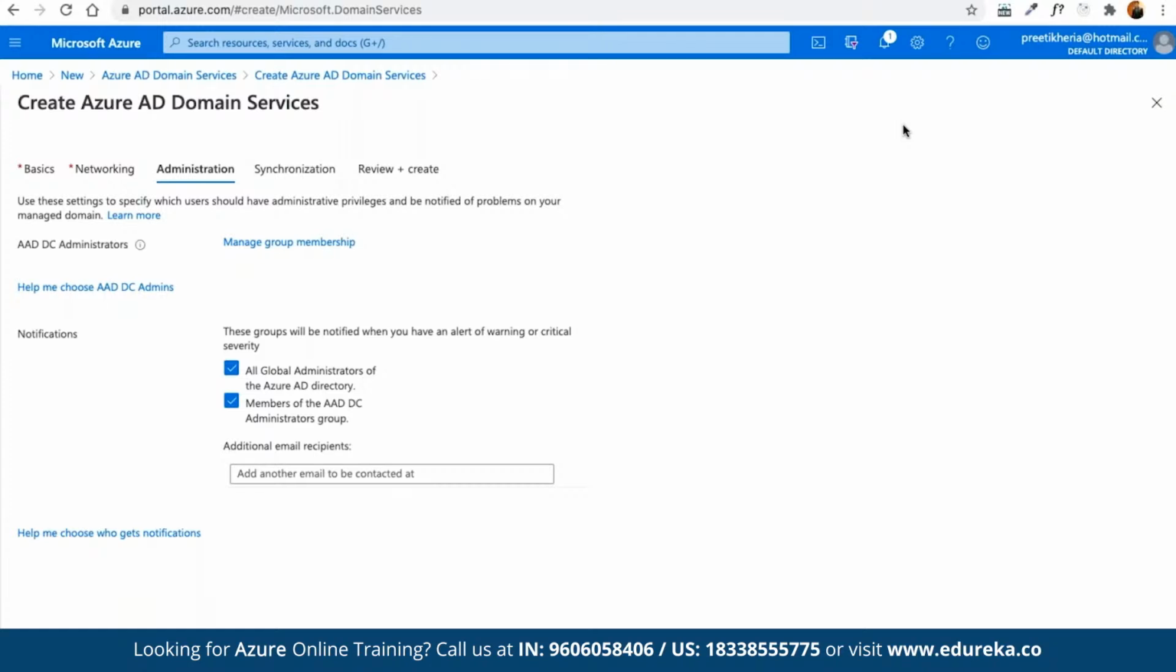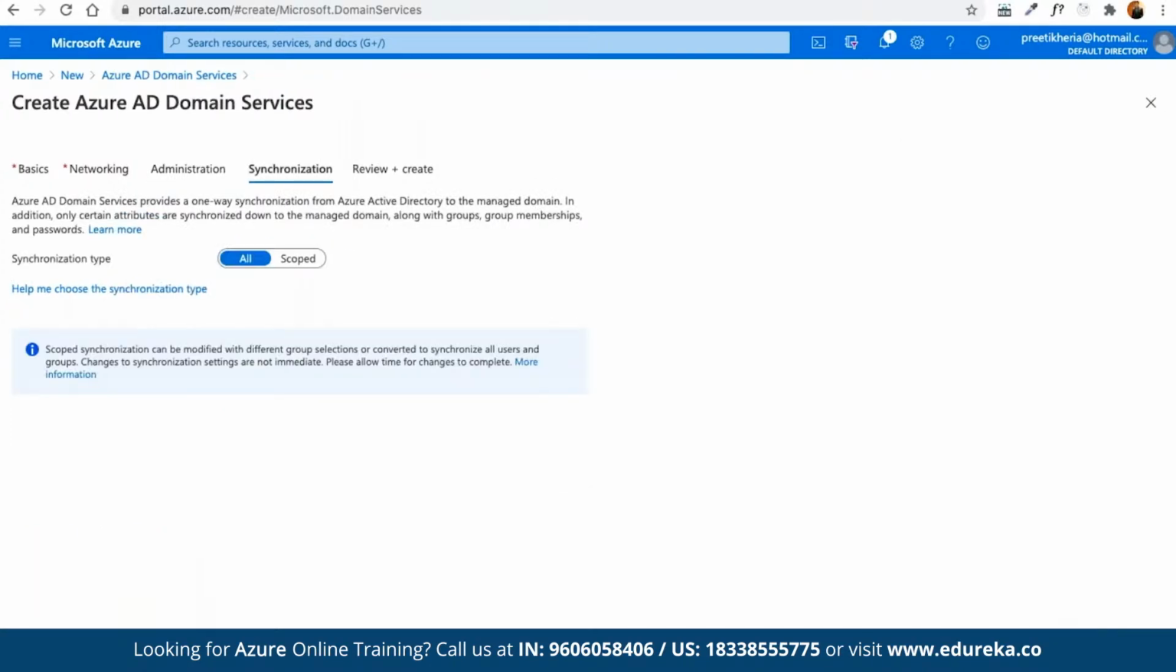Then we can choose the synchronization option. Here, Azure AD Domain Services provides one-way synchronization from Azure Active Directory to the managed domain. In addition, only certain attributes are synchronized down to the managed domain, along with the groups, group memberships, and passwords. So here we can choose the synchronization type available. We have two types: scoped synchronization and full synchronization.